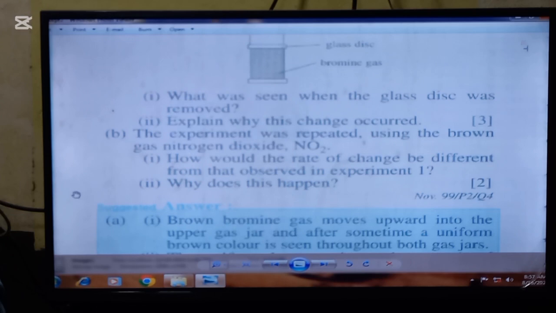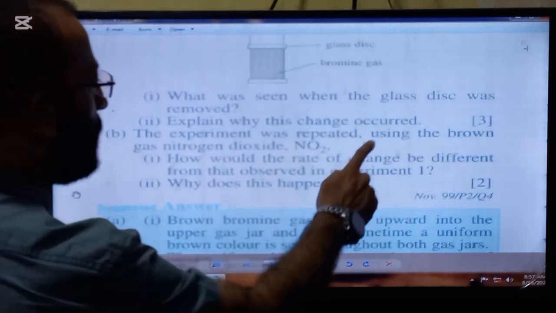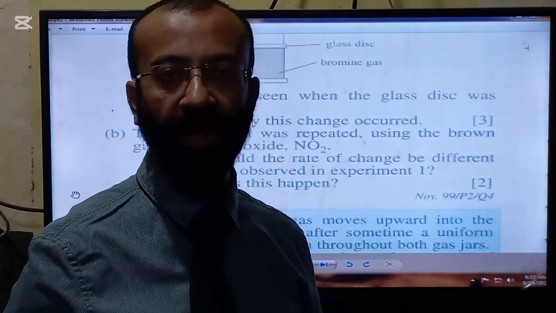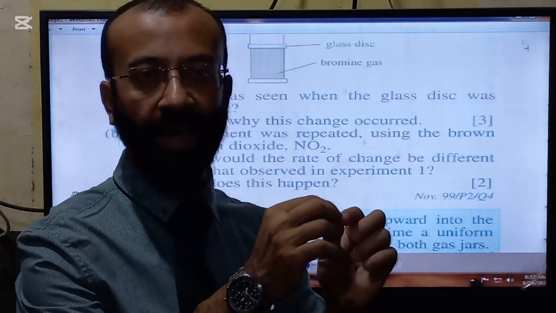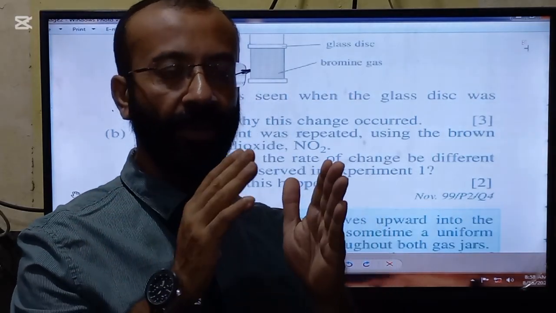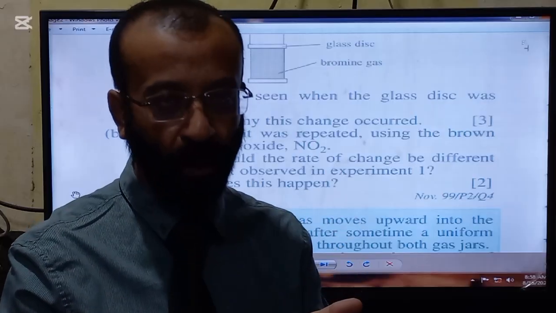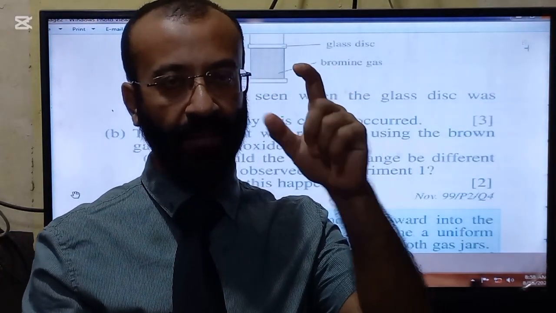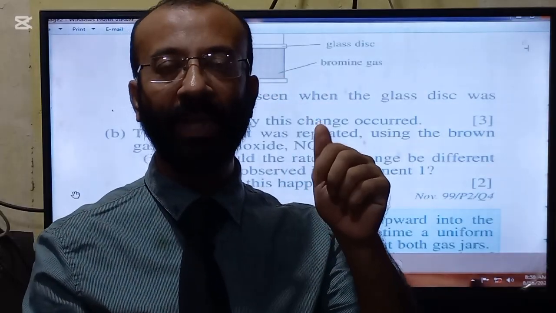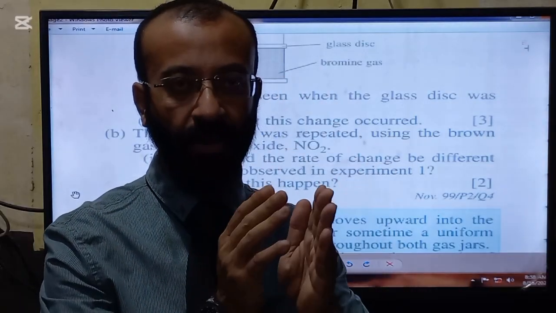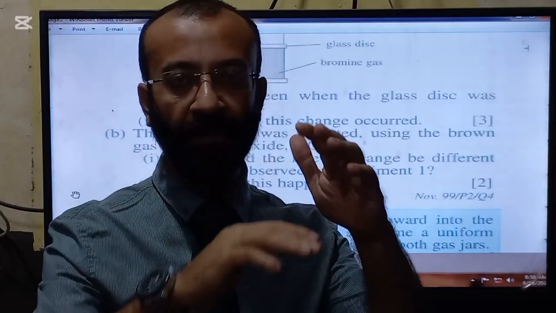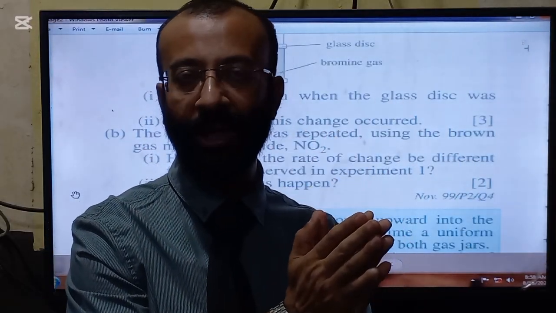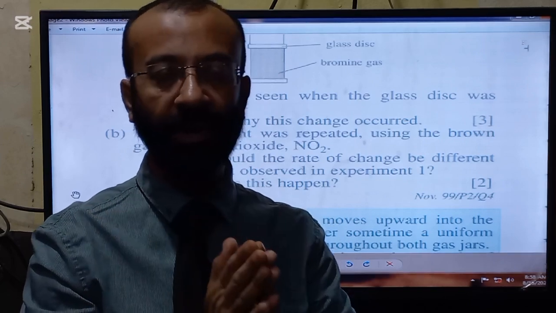The statement of the second part is explain why this change occurred. This change has occurred because of diffusion, because when the glass disc is removed, the bromine gas molecules from the lower jar and the particles of the air from the upper jar will move continuously and randomly from a region of higher concentration to a region of lower concentration.